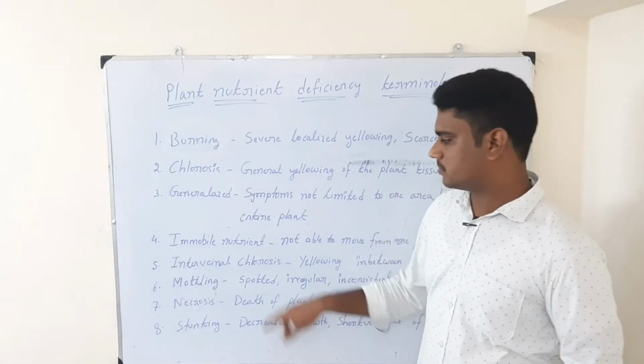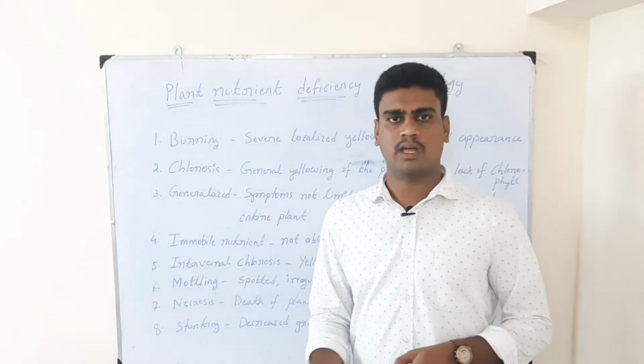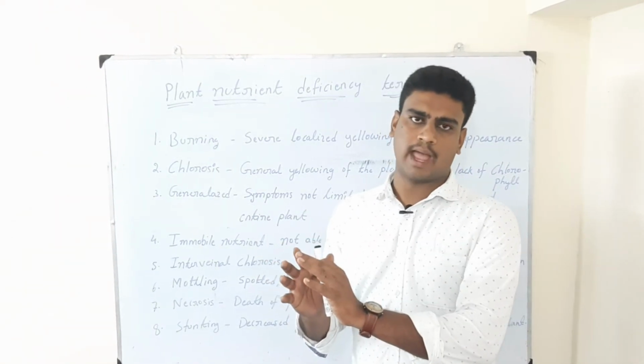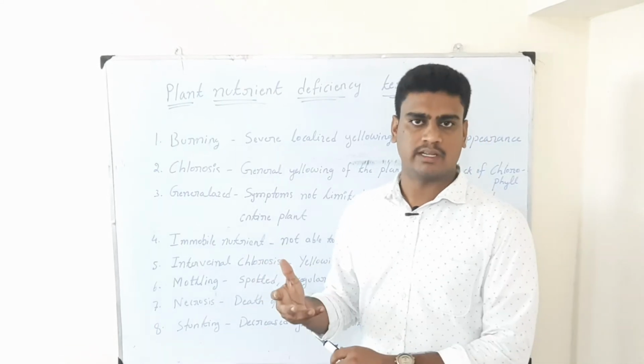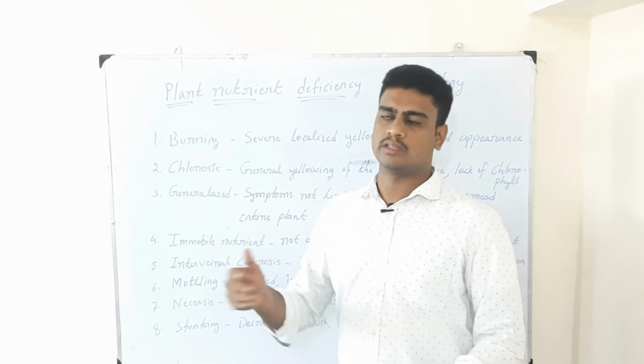How can we know this is because of an immobile nutrient? When we apply the particular nutrient to the crop, though we apply the nutrient, still the particular part of the plant is not showing recovery. Then we can realize that the plant nutrient is not moving from one part to the other part.